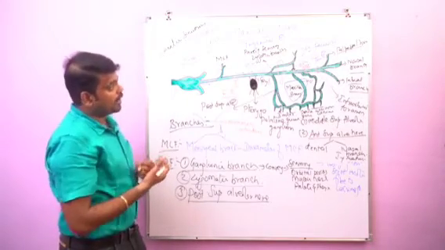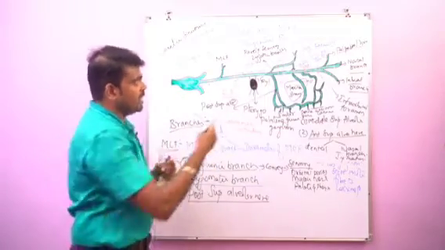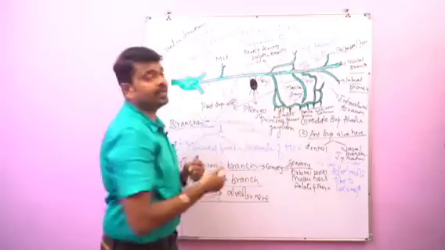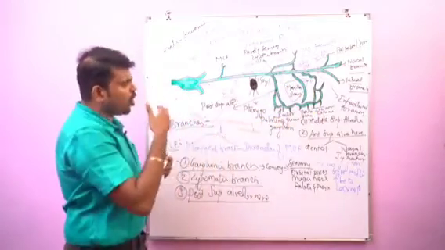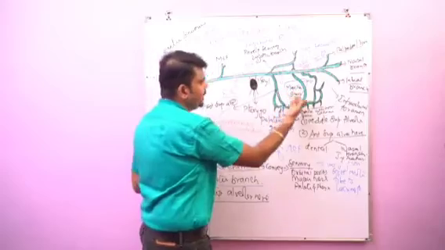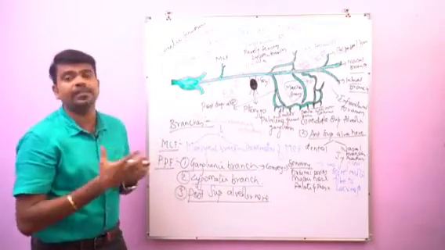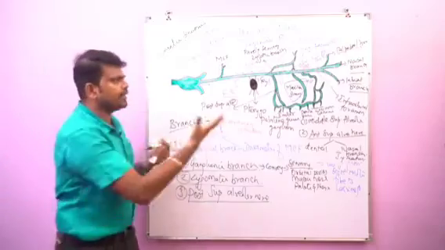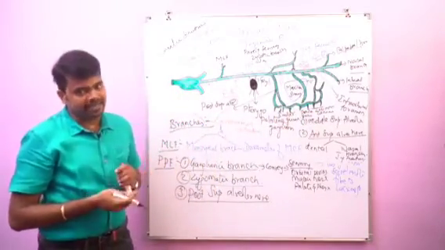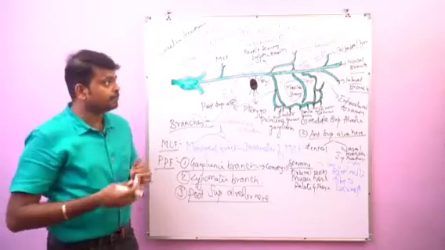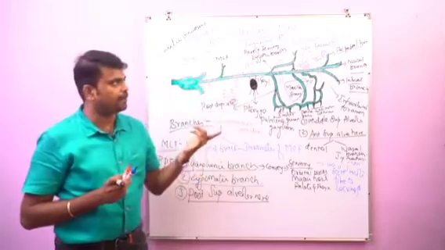In the orbit, it gives rise to two branches. Number 1 will be the middle superior alveolar nerve, and this is the anterior superior alveolar nerve. All these superior alveolar nerves, posterior, middle and anterior, break up and join to form a superior dental plexus. This superior dental plexus is going to supply all the molar, premolar, incisor and canine teeth and adjoining gums. And next we come to the terminal branches. The palpebral branch is going to supply the skin of the lower eyelid.